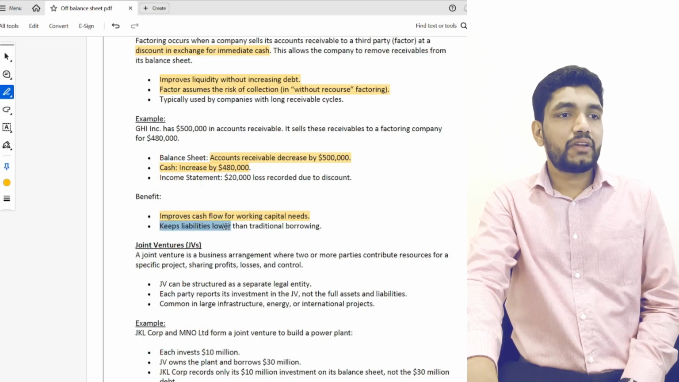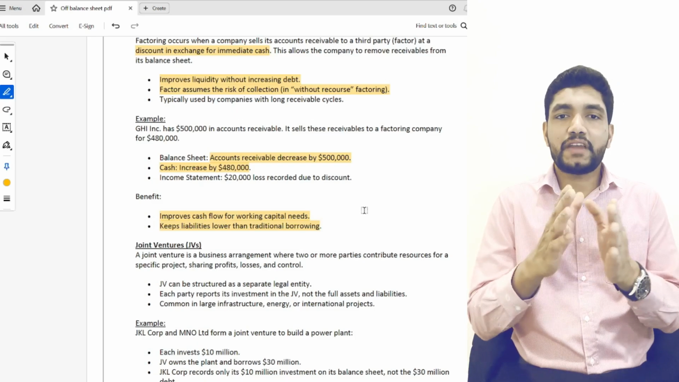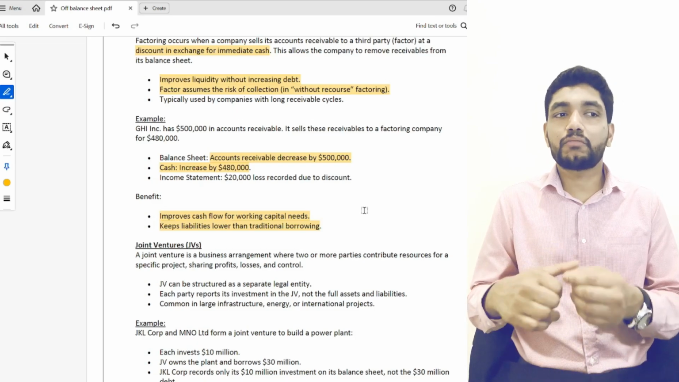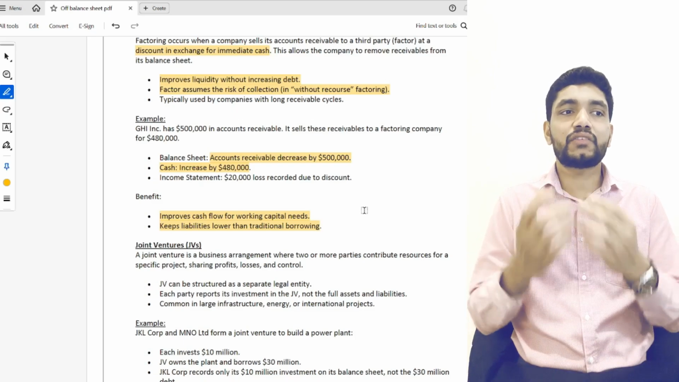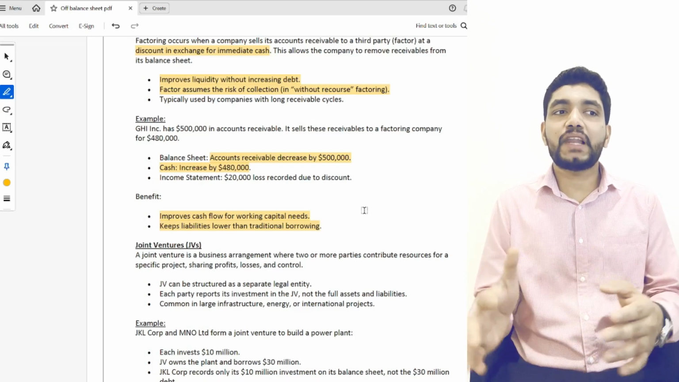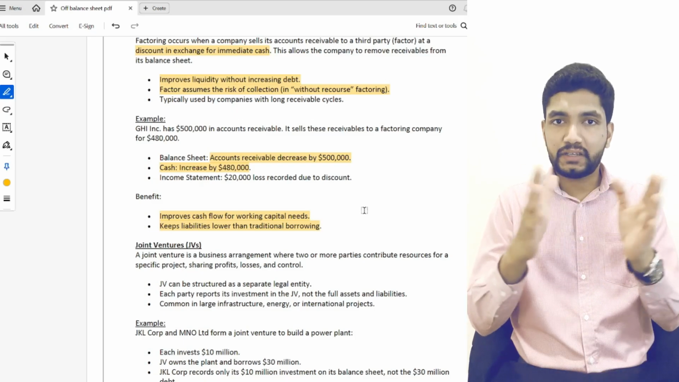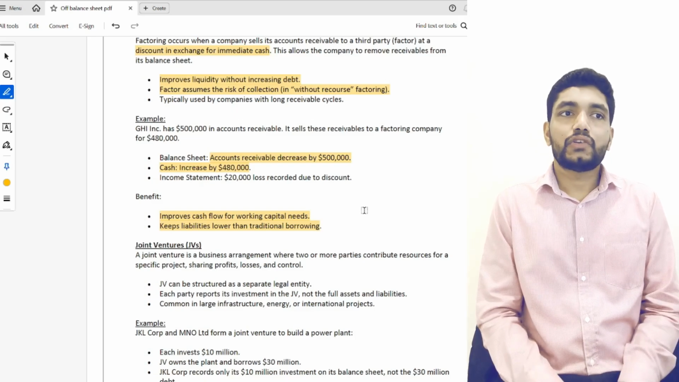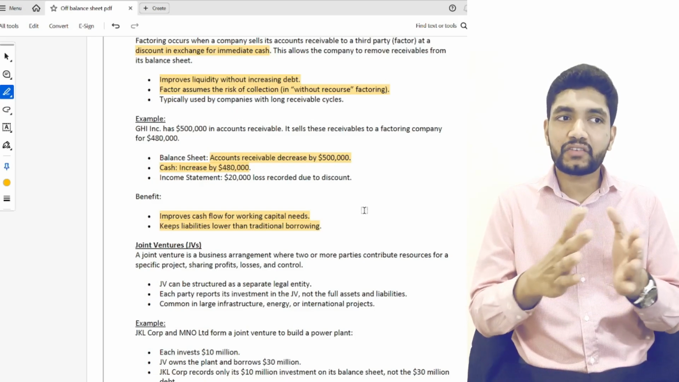It keeps liability lower than traditional borrowing. Just assume the company has two options: one is factoring, one is traditional borrowing. Traditional borrowing will definitely increase the debt liability, but factoring will not increase the debt liability, and it will improve the liquidity without affecting the debt liability. So this is about factoring. So what does factoring mean? It is selling its receivables at a discounted price.